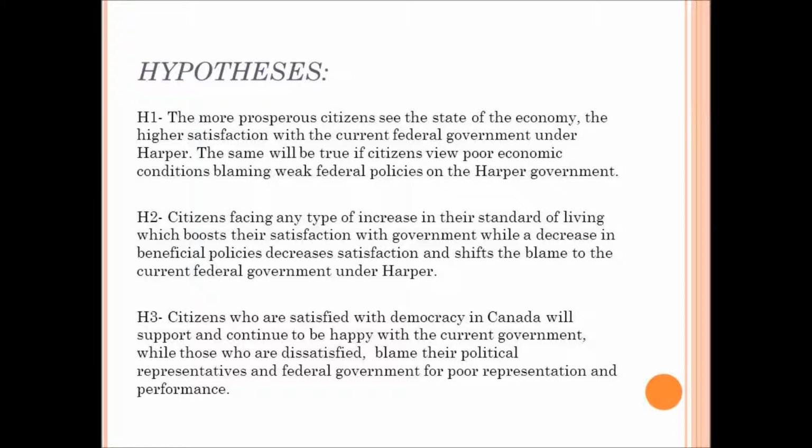The third and final hypothesis states that citizens who are satisfied with democracy in Canada will support and continue to be happy with the current federal government under Harper, while those who are dissatisfied blame their political representatives and federal government for poor representation and performance.